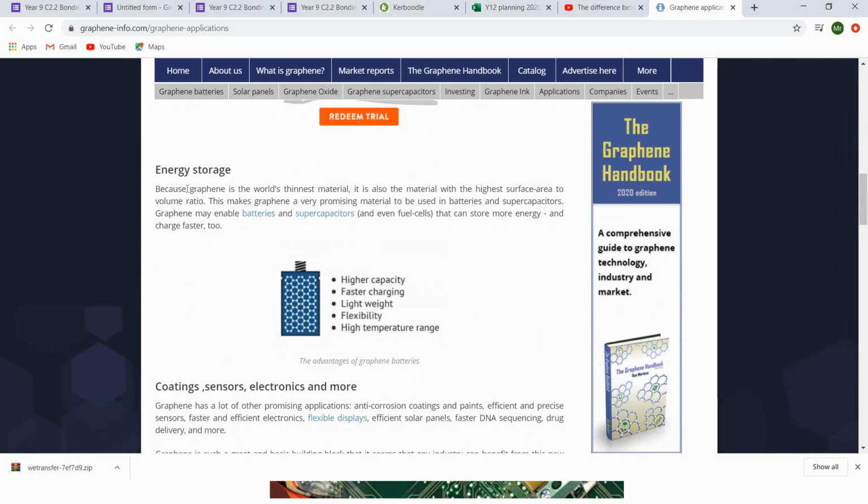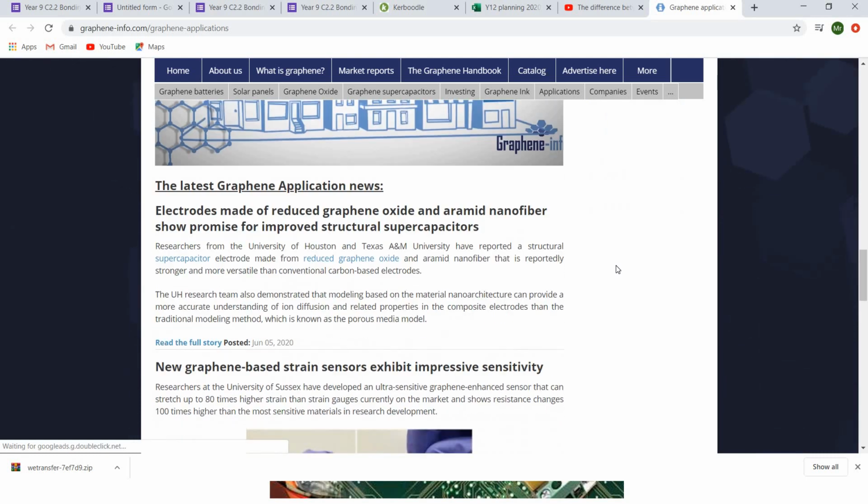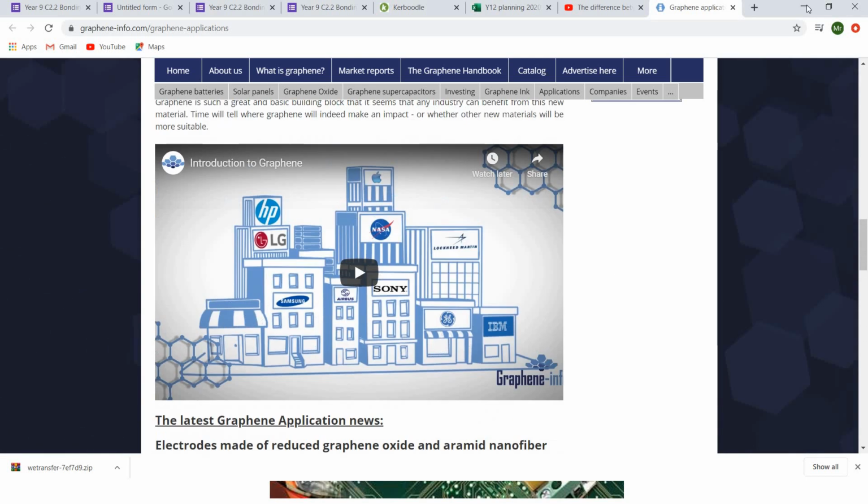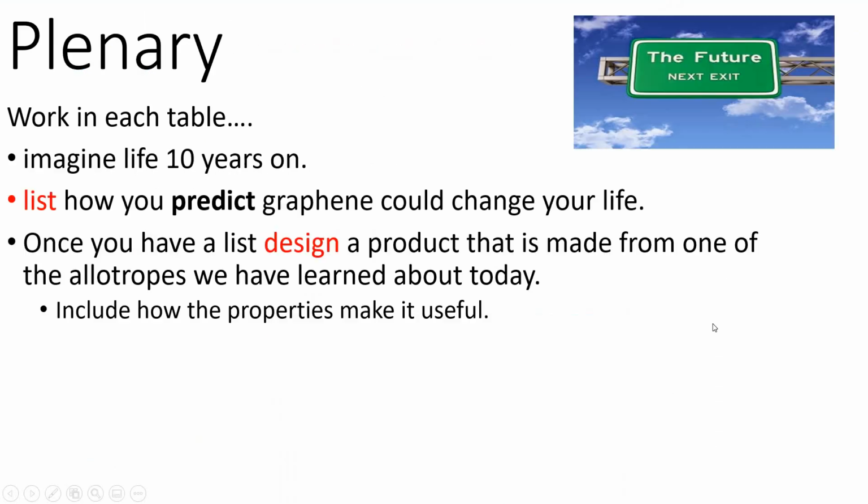Energy storage. It's a dead thin material, and it's got a very high surface area to volume ratio. So there's potential to use it for storage in batteries and supercapacitors and stuff like that. And loads more. There's so much more to graphene. So just one material and all these uses.